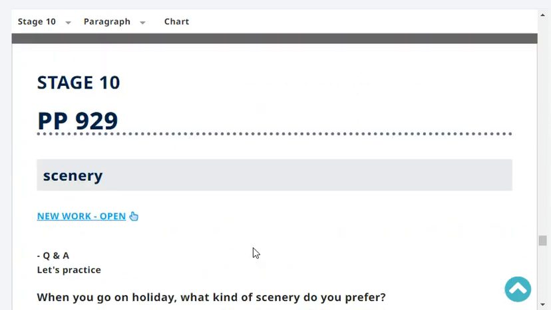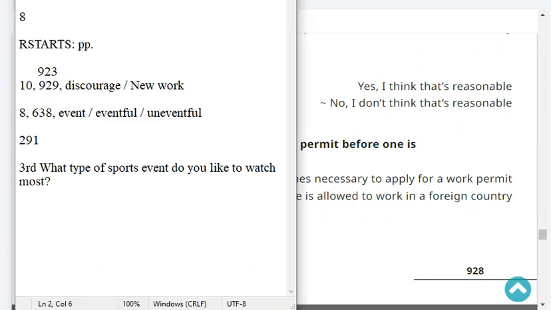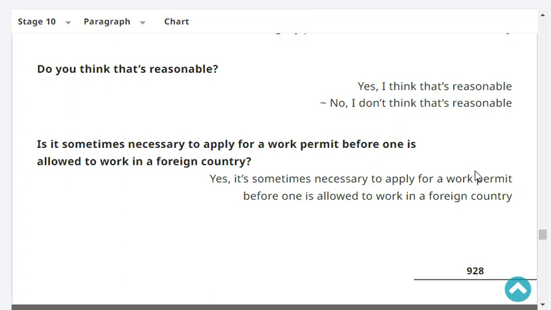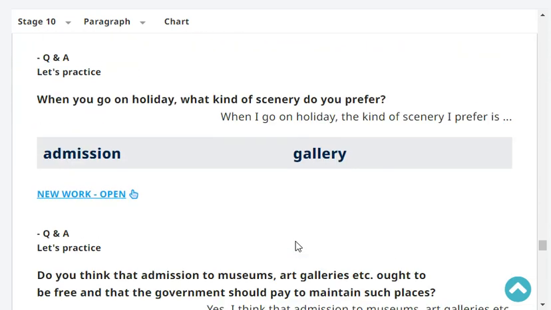Is it sometimes necessary to apply for a work permit before one is allowed to work in a foreign country? Yes, sometimes it's necessary to apply for a work permit before one is allowed to work in a foreign country. Very good.